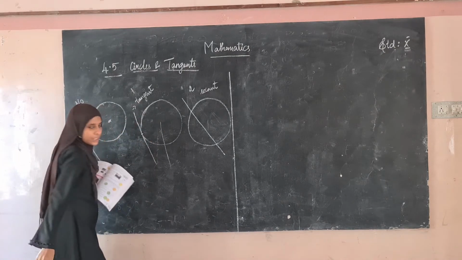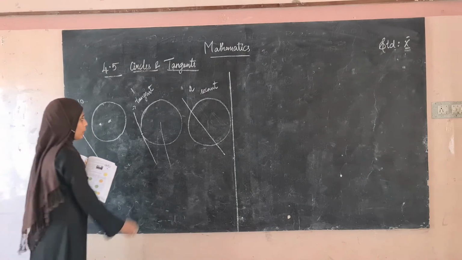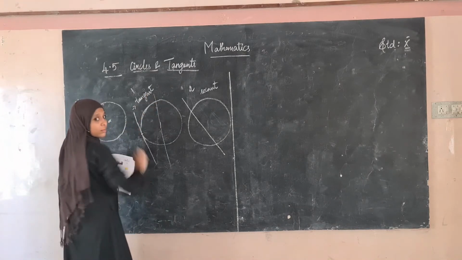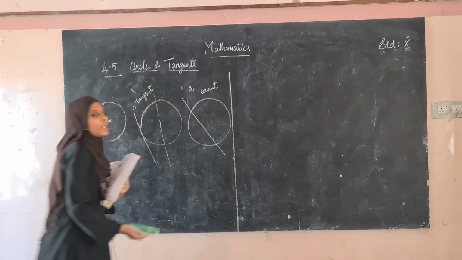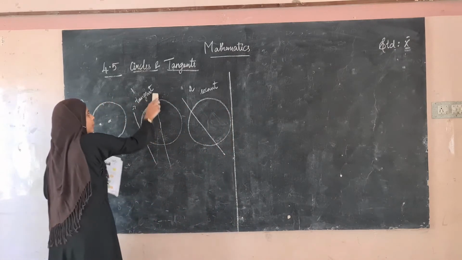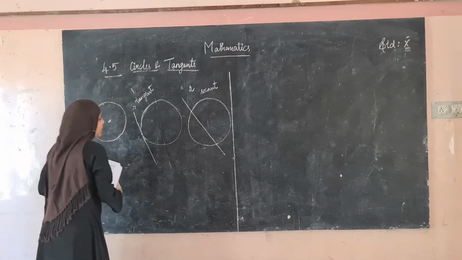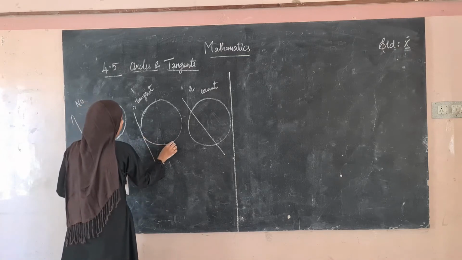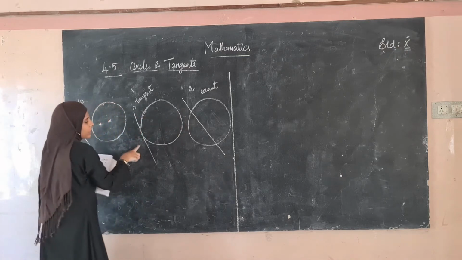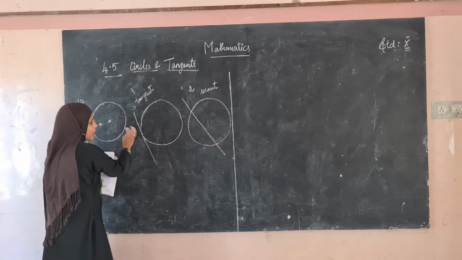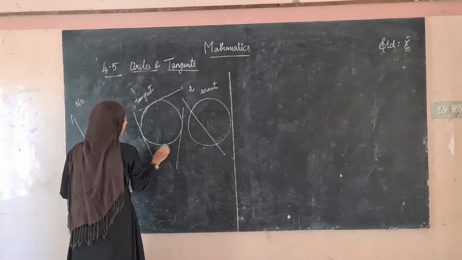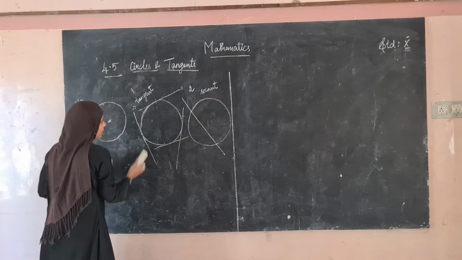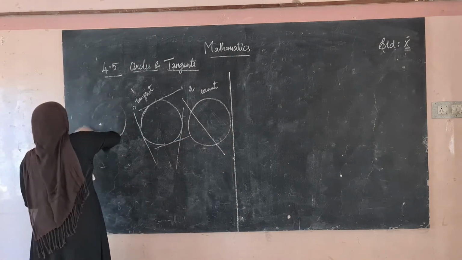If this is the tangent? No, because the line may go here. Right, a line just extends. So the line may go here. Therefore, this is not the tangent. The tangent is the line that will be passing outside the circle. This in this case is called as the tangent. This is also tangent. Likewise, this is also tangent. Okay, this case is called as the tangent.